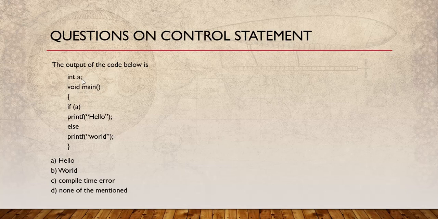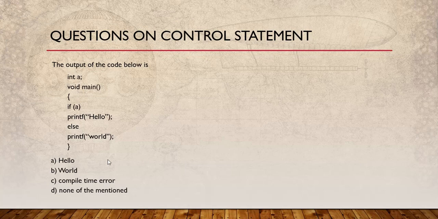Because this is a global variable. If it was a local variable, declared inside this main block, then the scenario would have been different. So the main concept that was checked was that global variables are initialized with 0. So this was the first question.